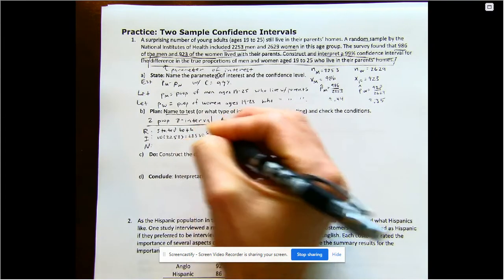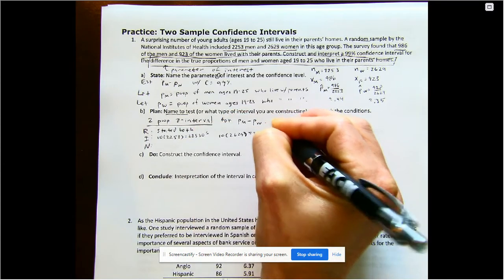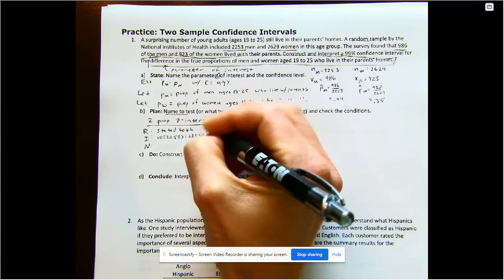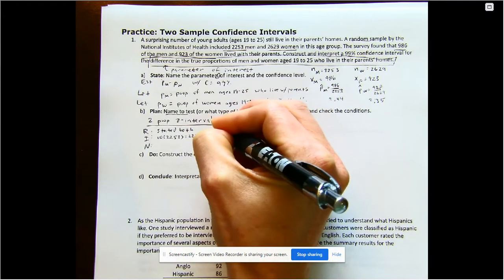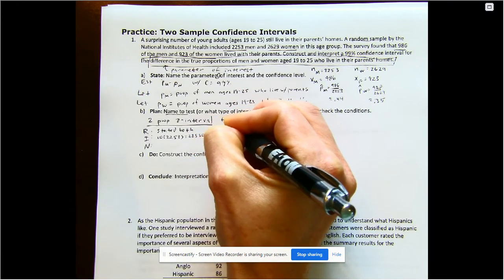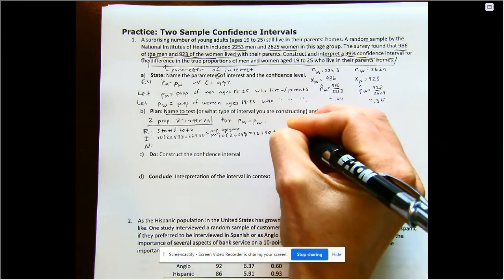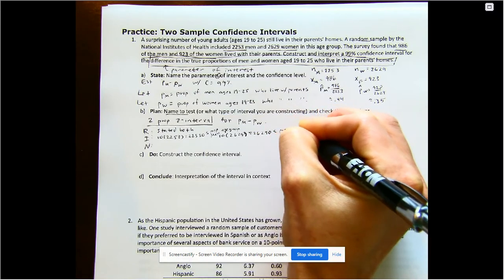Those are less than or equal to the population of men in this age group and women in this age group. So that's reasonable.